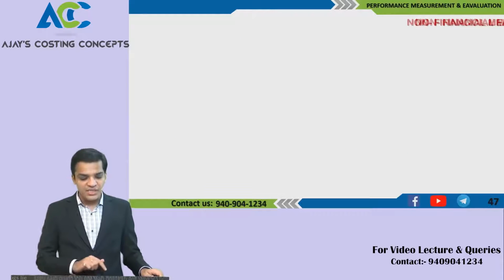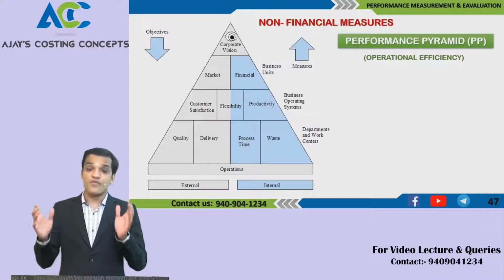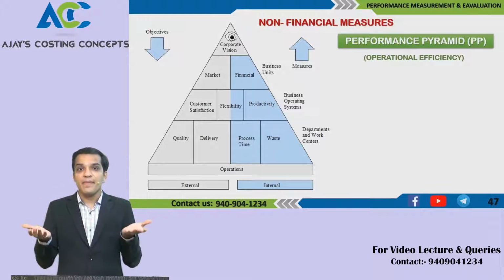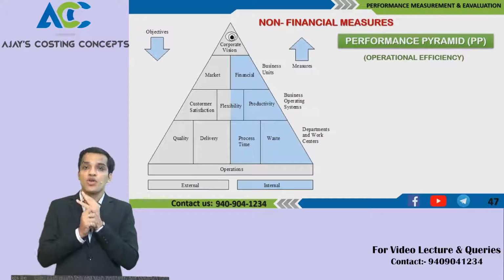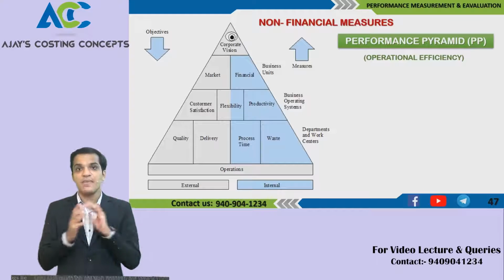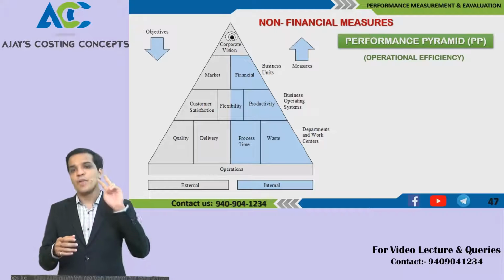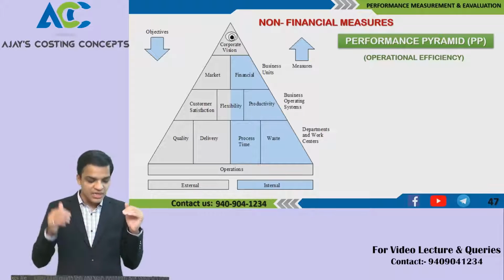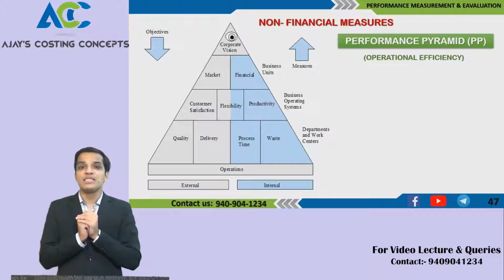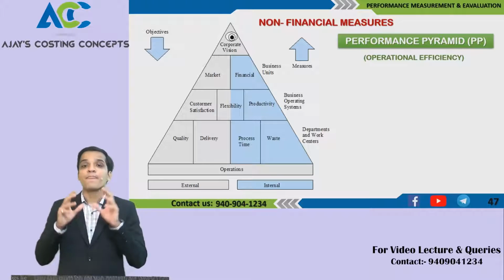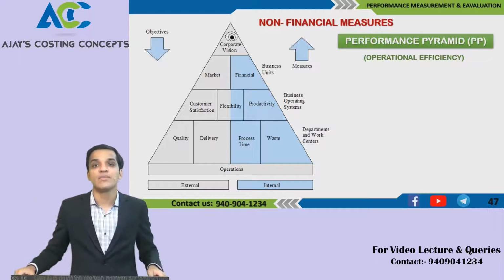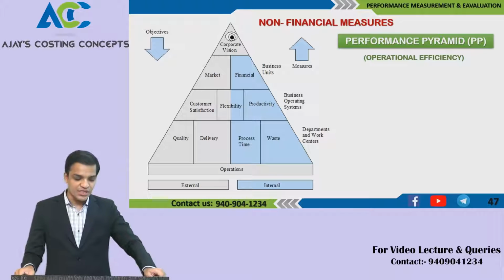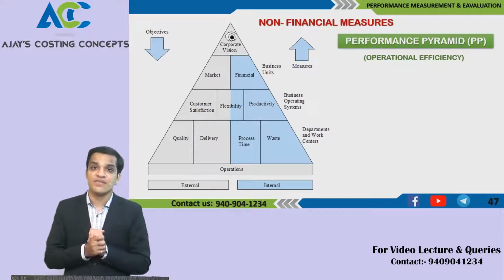Next, what we have as a non-financial measure is the performance pyramid. Now it is a pyramid. The shape is of a pyramid. There are two operations over here, one is internal and one is external. So what the performance pyramid talks about is operational efficiency. It talks about effectiveness and efficiency. Now what exactly is effectiveness and efficiency?